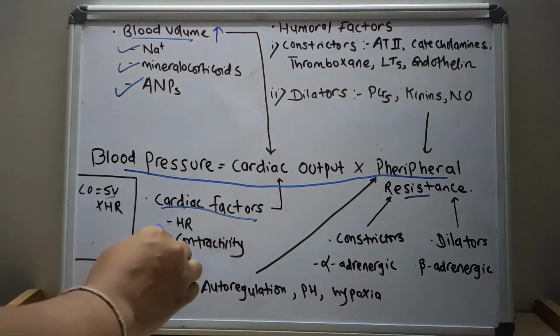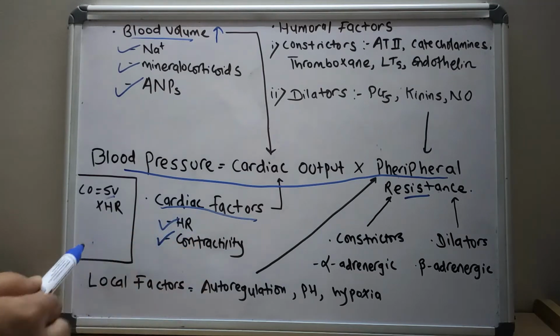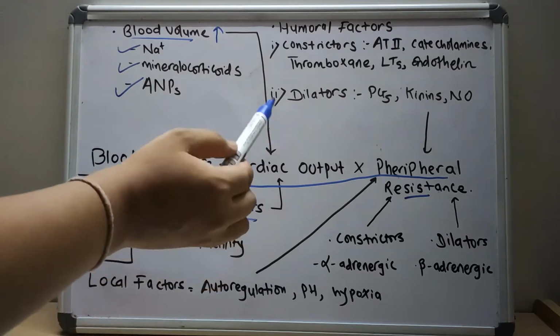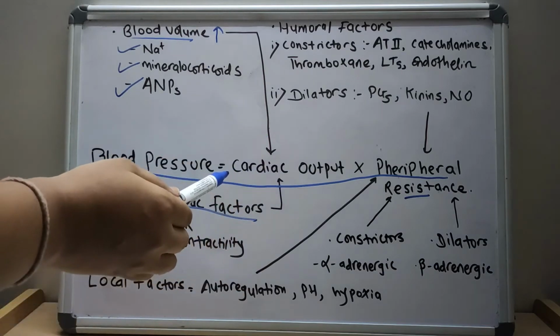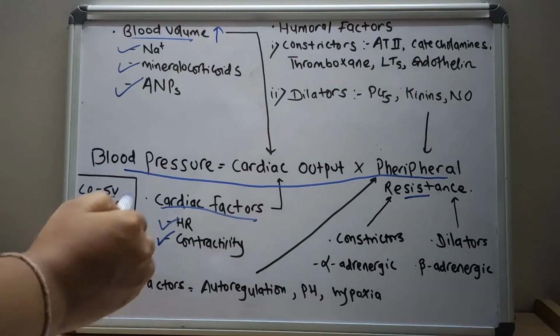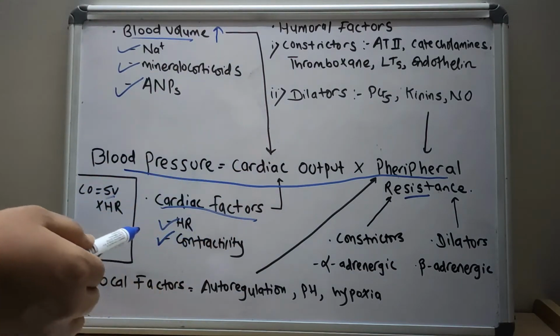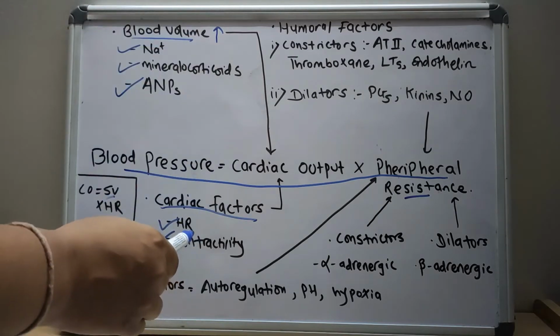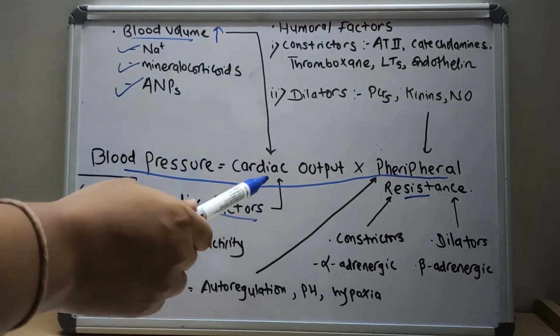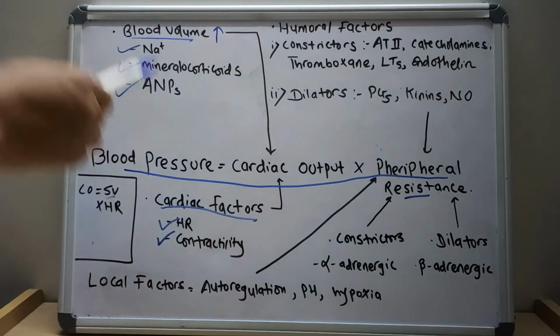And the cardiac factors are heart rate and contractility. If the heart rate and contractility increase, then cardiac output increases, thus increasing the blood pressure. And if heart rate and contractility decrease, then there is a decrease in cardiac output, leading to a decrease in the blood pressure.